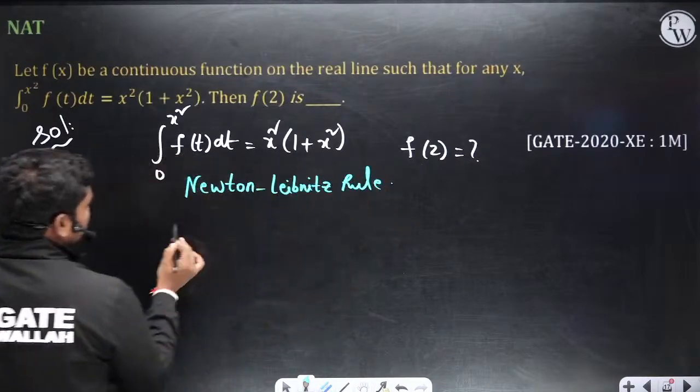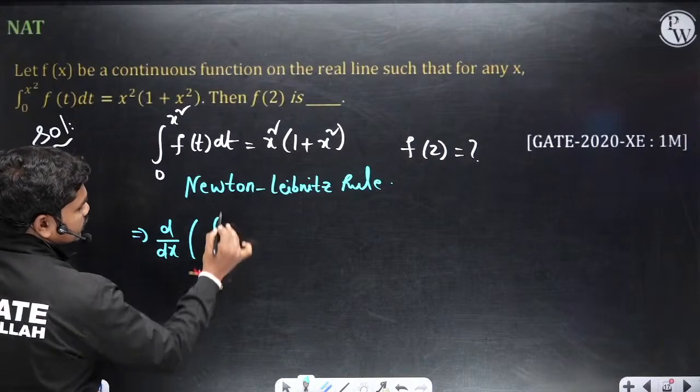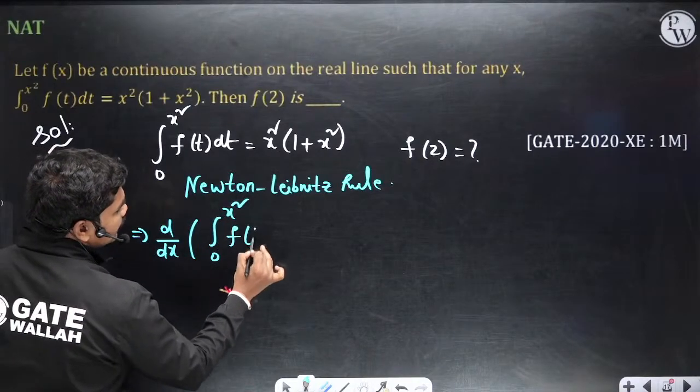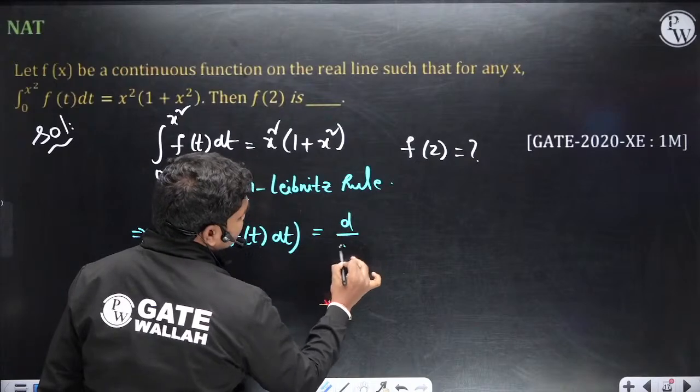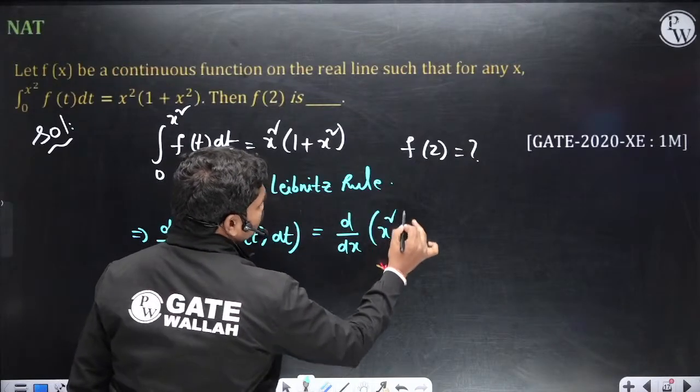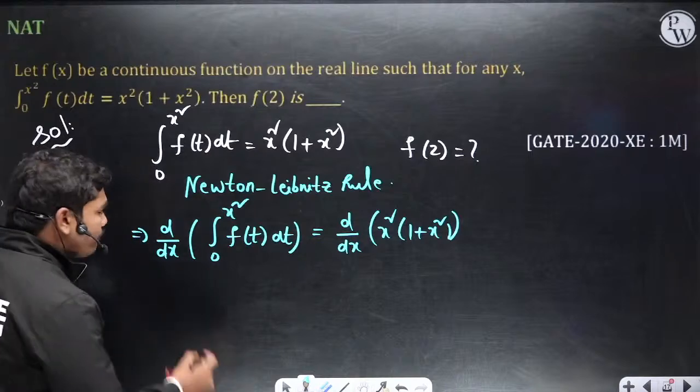So if we apply that, d by dx of the integral from 0 to x square of f of t dt is equal to d by dx of x square into 1 plus x square. Okay, so this is what you have.